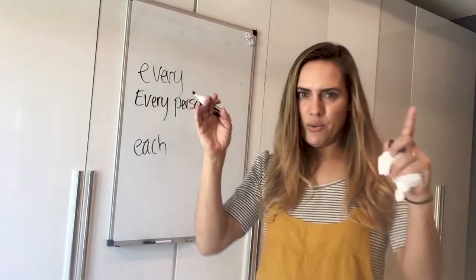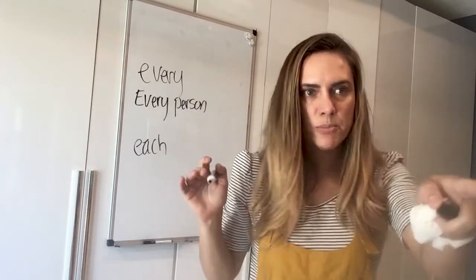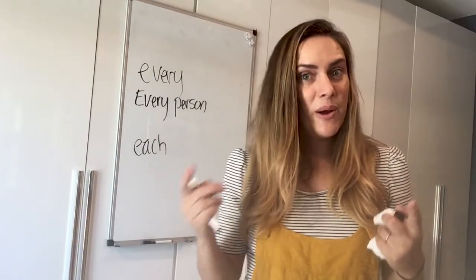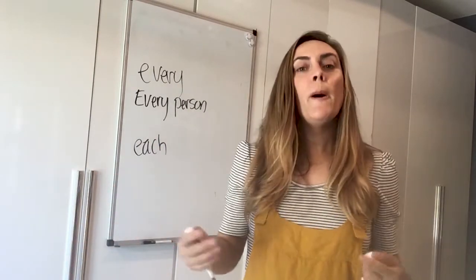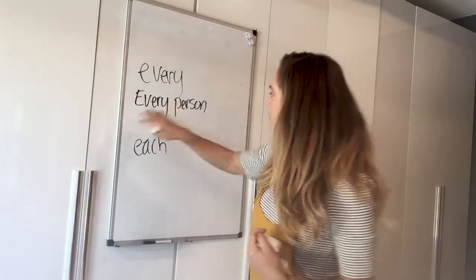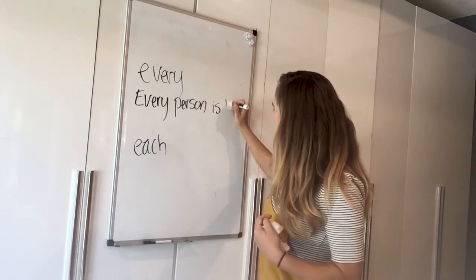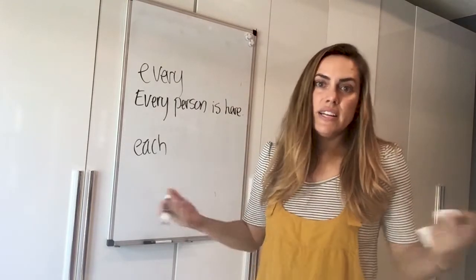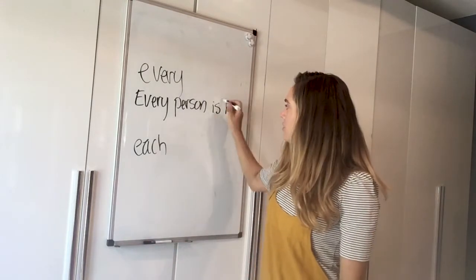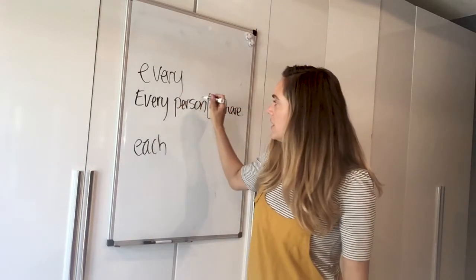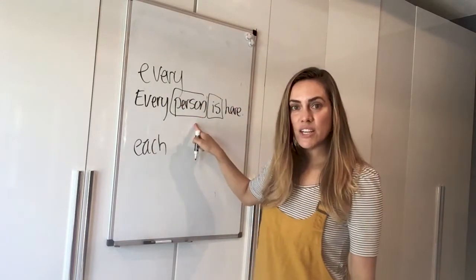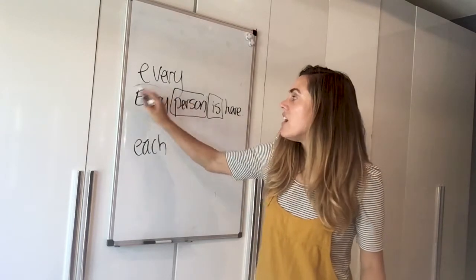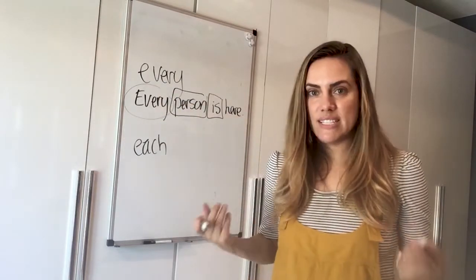You think when I say every person, I mean this person, this person, all these people. But no, I mean all those people, but it's singular. So every person is here. Everyone is here, okay? So the verb has to agree with this subject, which is singular, and that's because of the word every. Every makes it singular, okay?